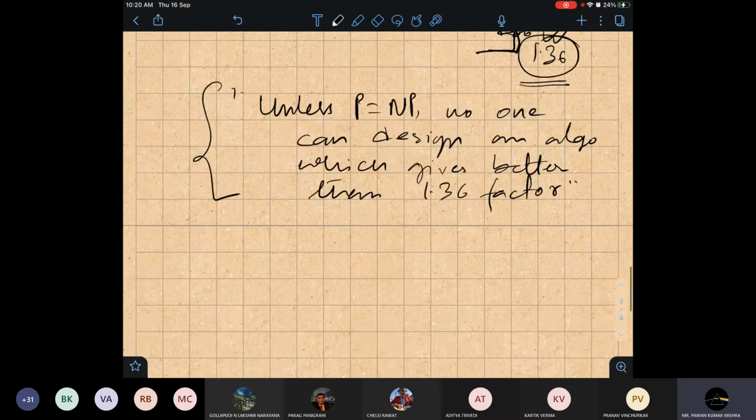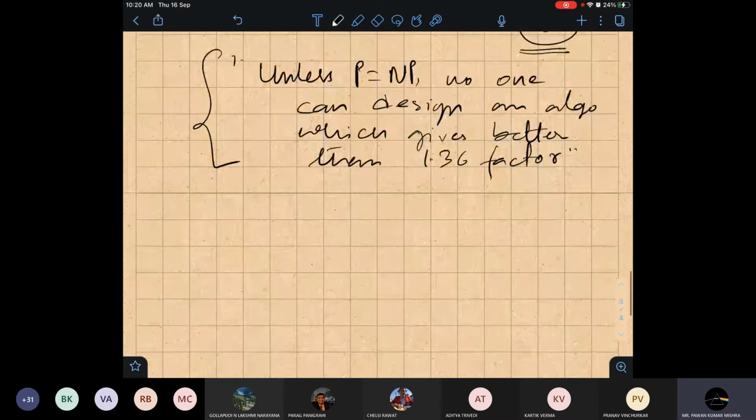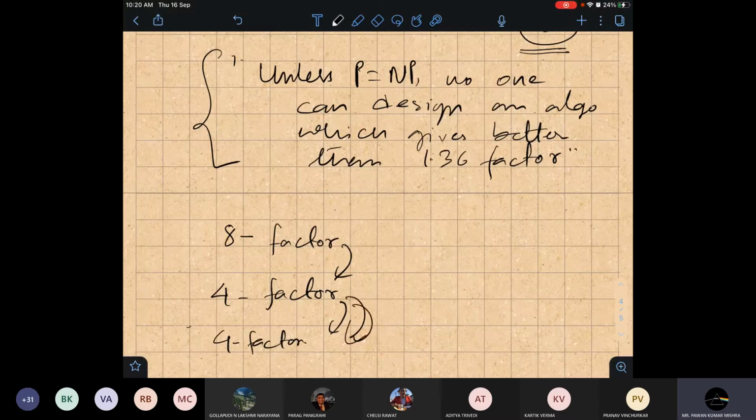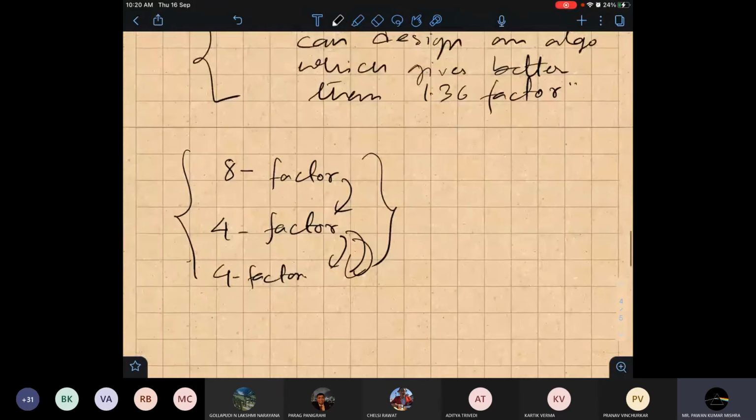I will just give you a hint of what I'm doing for my problem, it's a very similar kind of thing. One paper proved that an 8 factor algorithm is possible. Then I reduced it to a 4 factor. Now I'm trying to show that no one can do better than a 4 factor. That means people will not try beyond this 4 factor, so this is also a way to stop the work in this area for a problem.